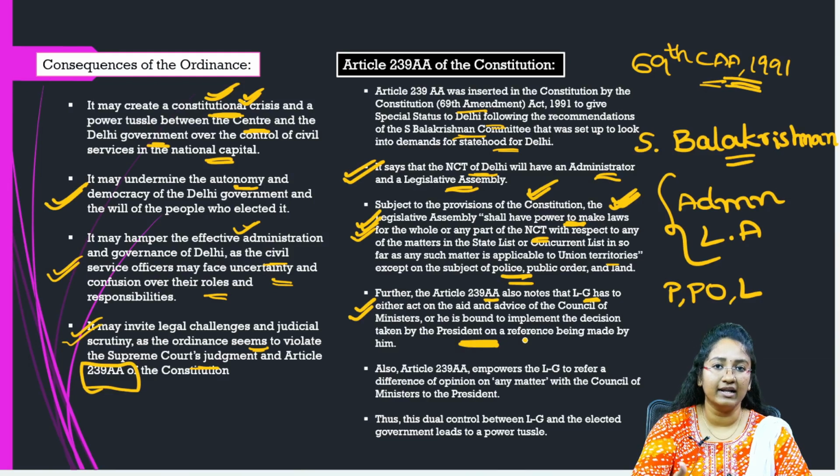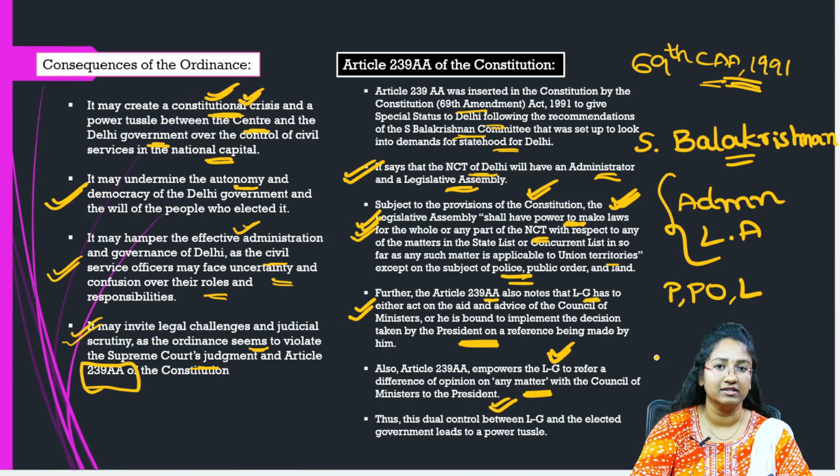Coming to the LG, the lieutenant governor has to act either on the aid and advice of the council of ministers, or that person would be bound to implement the decision taken by the president on a reference being made by him. Also, this article empowers the LG to refer a difference of opinion on any matter with the council of ministers to the president.